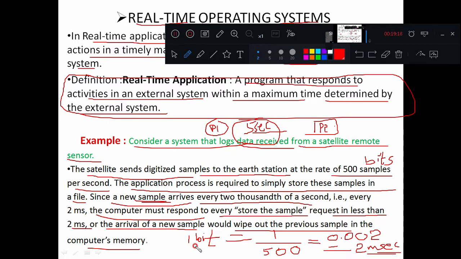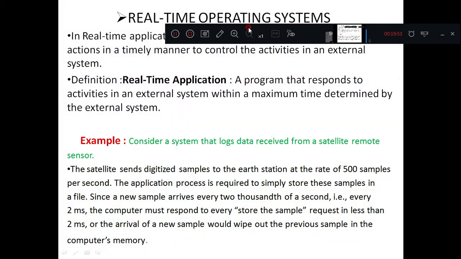In such cases the operating system sitting in the base station should be a real-time operating system, and it should collect all the data sent by the satellite within a time. If that time elapses, if it doesn't collect before 2 milliseconds, then what happens? The previous data will be wiped out by the next incoming bit. So this is about the real-time operating system, and in the next class we will discuss the different types of real-time operating systems.